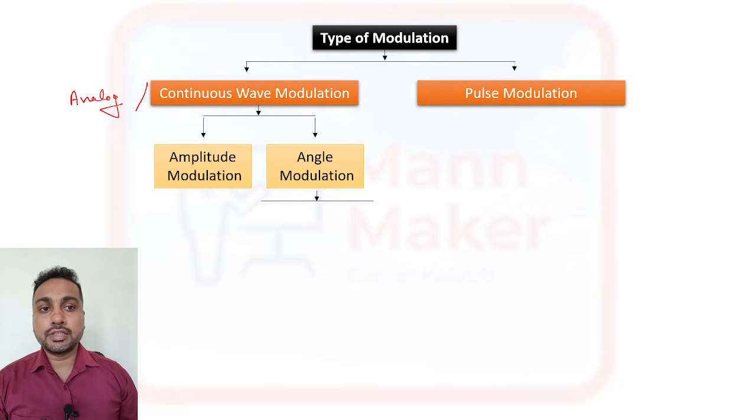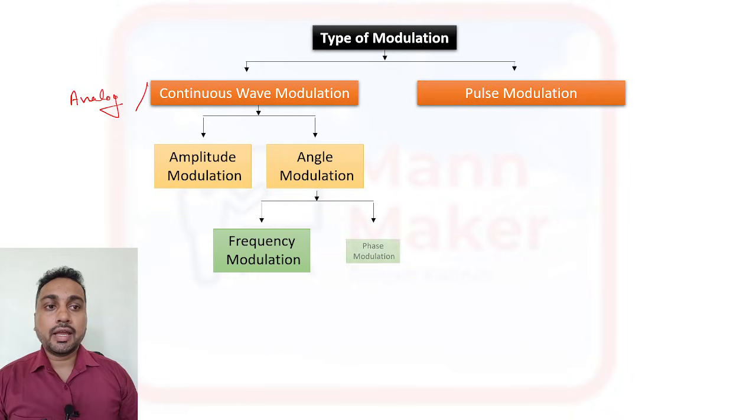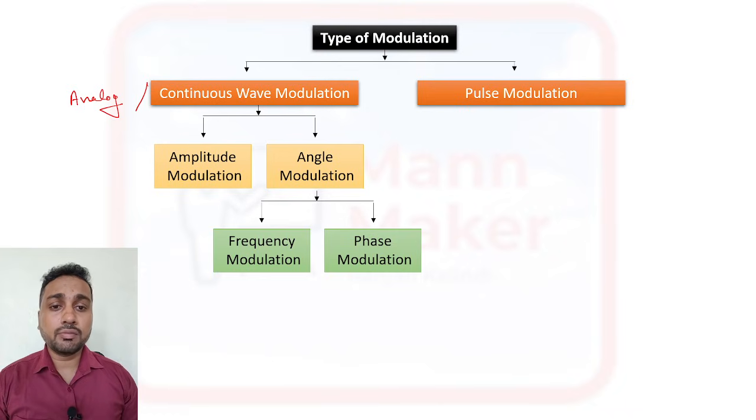Further, angle modulation is divided into two parts: frequency modulation, FM, and phase modulation, PM. These are the types of analog or continuous wave modulation.